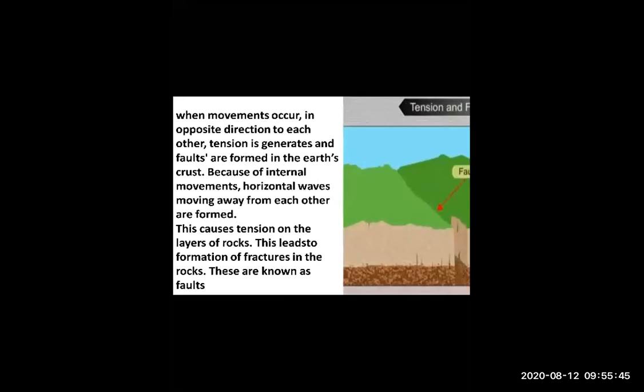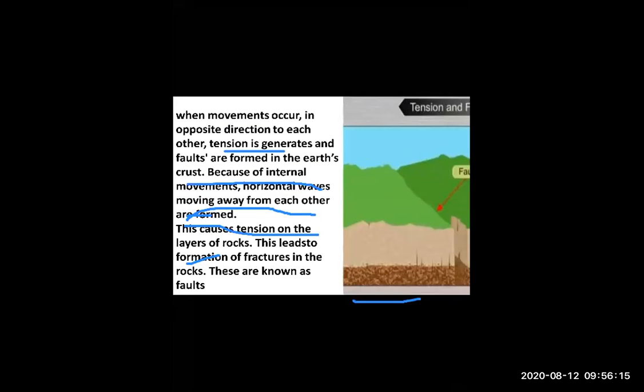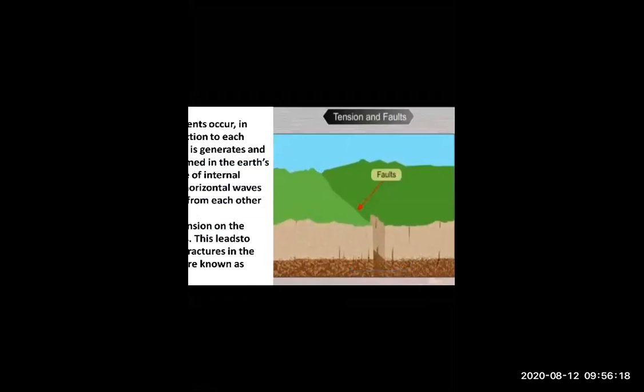When movements occur in opposite directions, tension is generated and faults are formed in the earth crust. Because of internal movement, horizontal waves moving away from each other are formed. And this causes tension on the layer of rock. So now we will see something here, so you will know. Just look at this diagram, students.